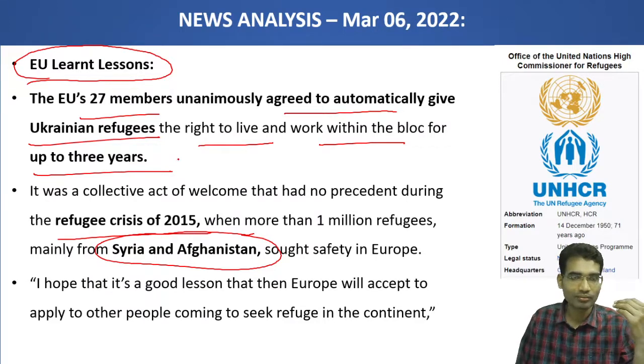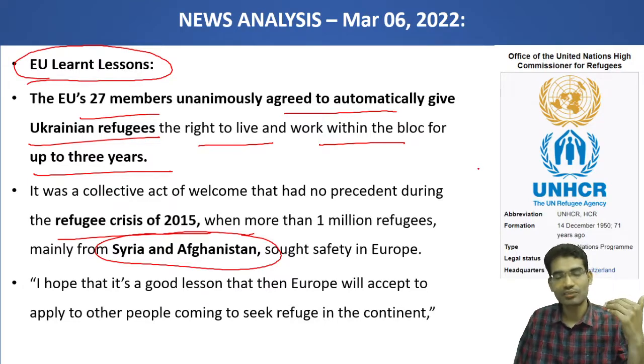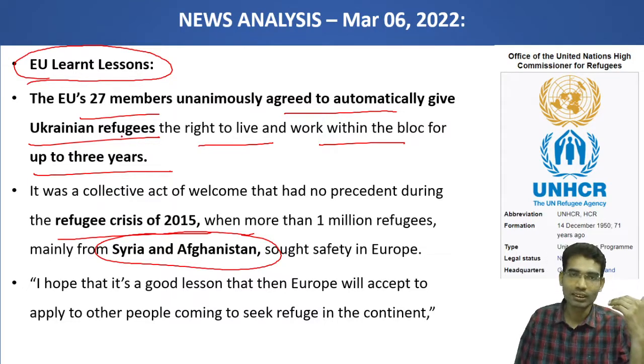Today they are openly allowing Ukraine refugees into their countries. However, in 2015 they did not do so. The head of this organization is praising the lessons learned from 2015 by the European Union.